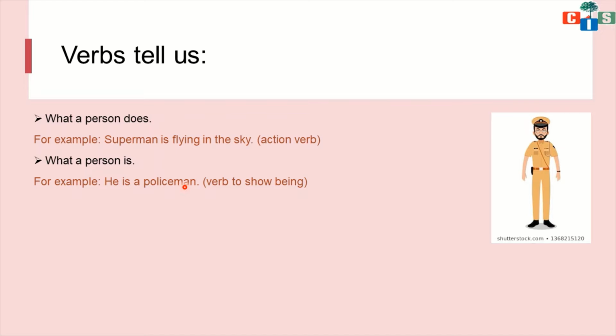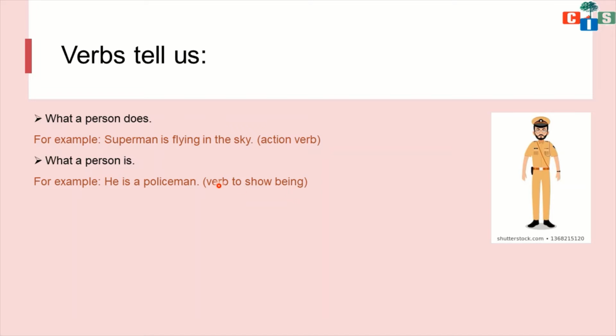Is there any action word? No, we don't have any action word in this sentence. But here the word is is there, and the word is telling us about this person, what a person is. So about the state of being. Okay, this verb is telling us about the person's being, about the person's state.